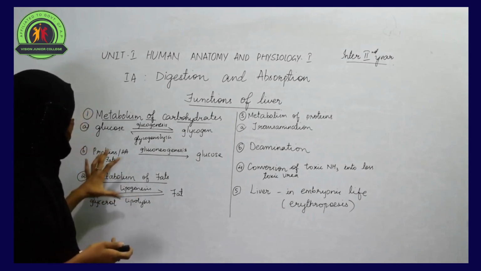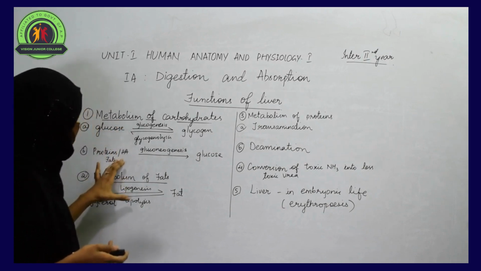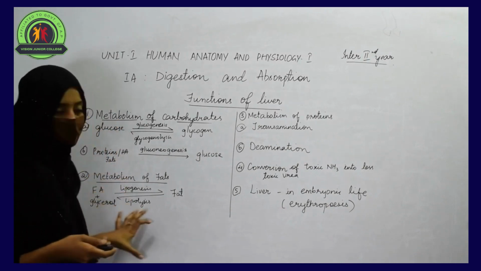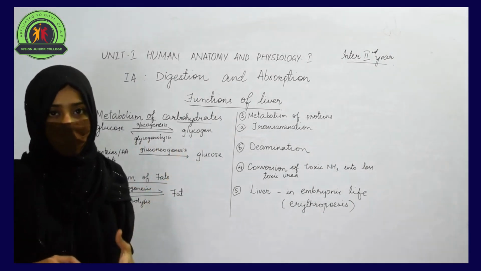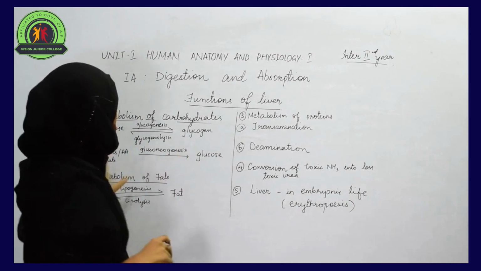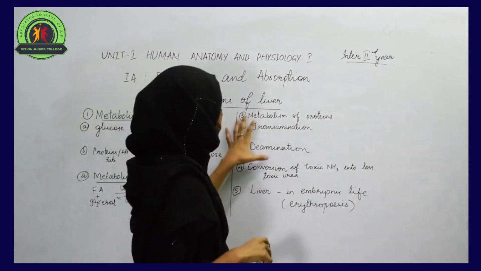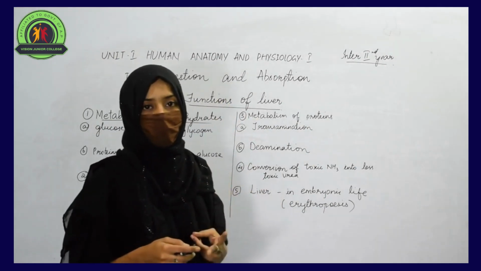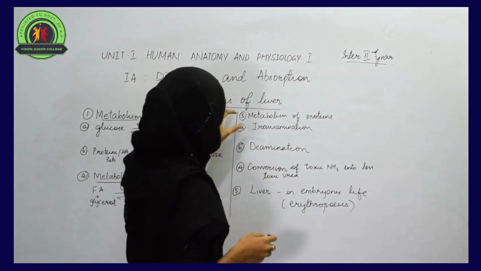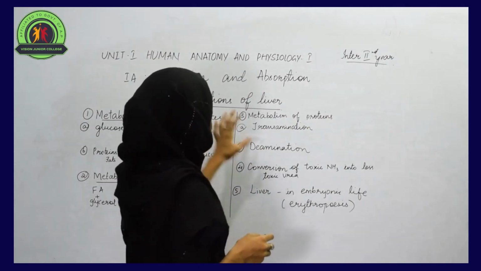So all the reactions like glycogenesis, glycogenolysis, gluconeogenesis, lipogenesis and lipolysis, all these kinds of catalytic reactions take place in the liver. And liver also helps in the metabolism of proteins. During the metabolism of proteins, there are two main reactions that take place. The first one is transamination and the second one is deamination.